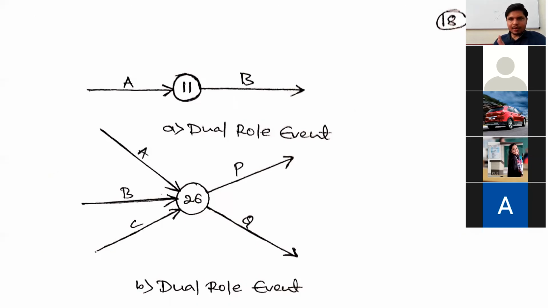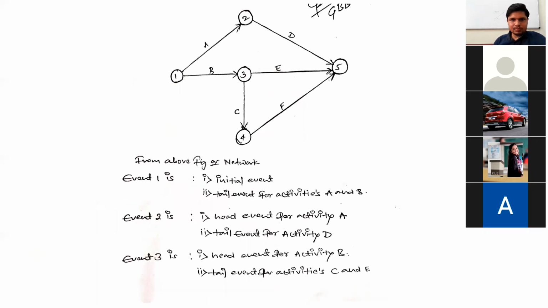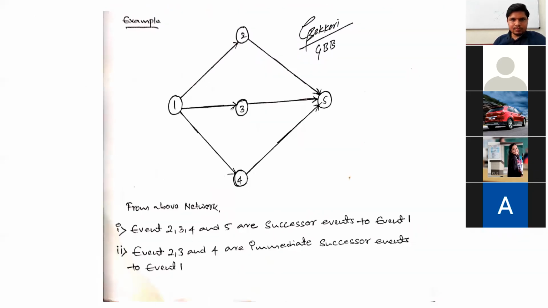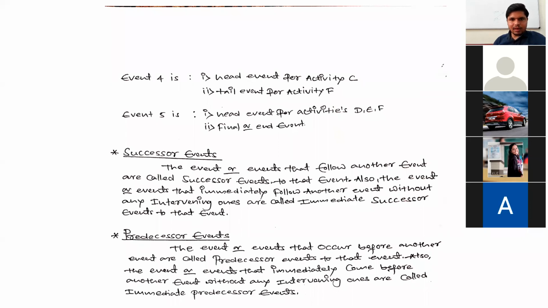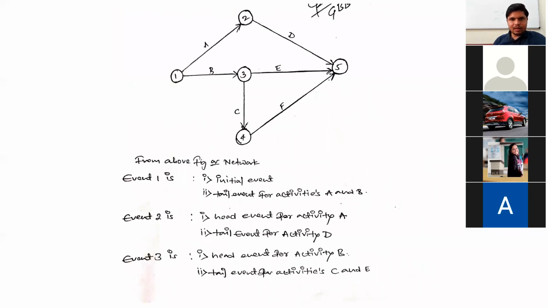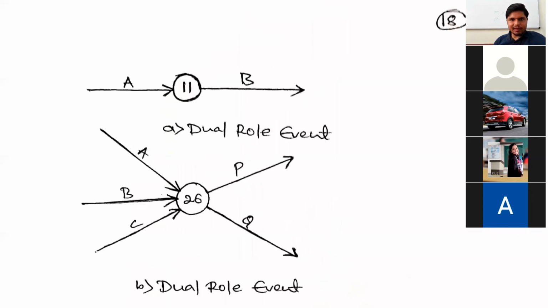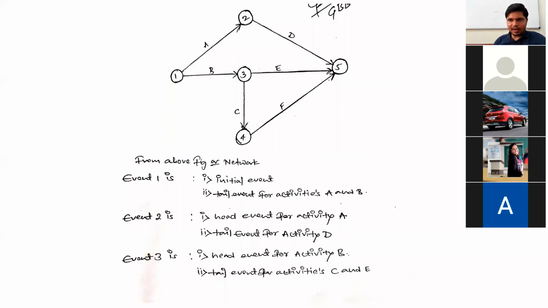But this concept is very important, the network construction concept, the theory part before solving the problems. I will continue the one example. This is just for identification of tail event, head event, and dual role events. I will continue this in the next class, tomorrow.